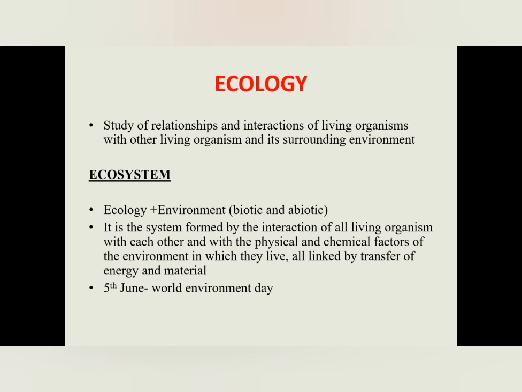There are different ecosystems such as grassland ecosystem, ocean ecosystem, desert ecosystem, etc. The animals or plant species present in the grassland ecosystem are different from the desert ecosystem or oceanic ecosystem, etc. So 5th June is celebrated as World Environment Day.